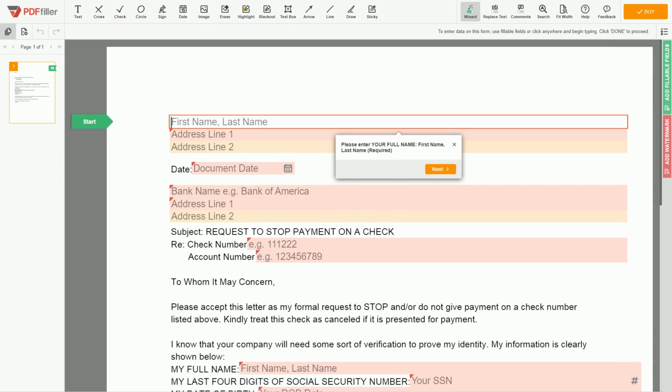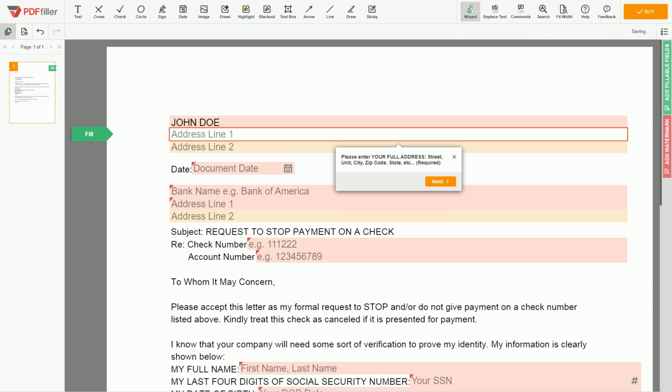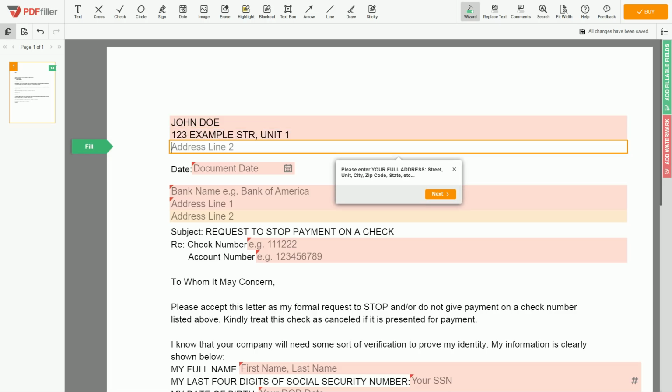Begin with your first and last name at the top, an example John Doe. Next, enter your current address. Address line 1, 123 Example Street, Unit 1. Address line 2, New York, NY, 12345. Choose your document date.